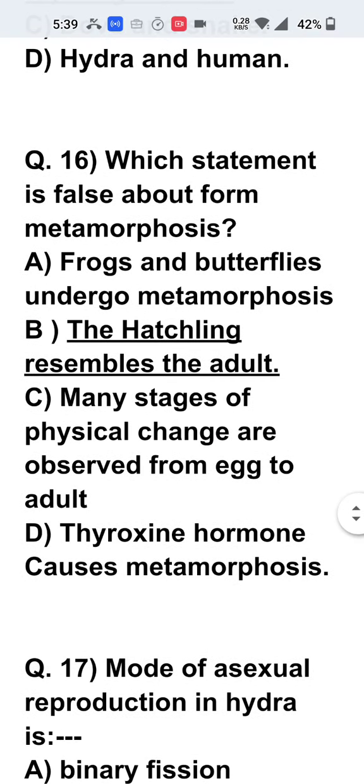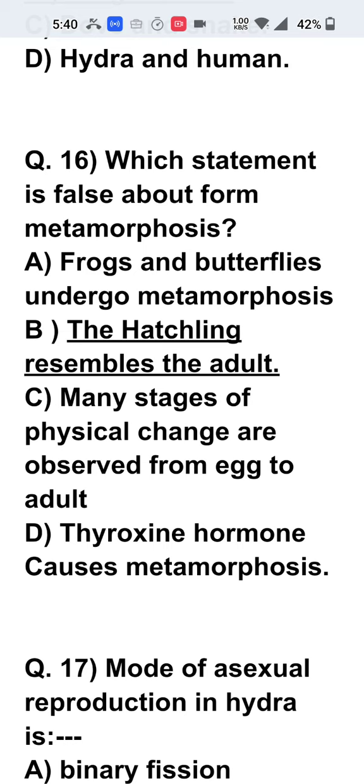Which statement is false about the metamorphosis? Now, you know that in the textbook frogs and butterflies are given which undergo metamorphosis and undergo 4 different stages of development and become the adult. Now let us see one by one the statements.